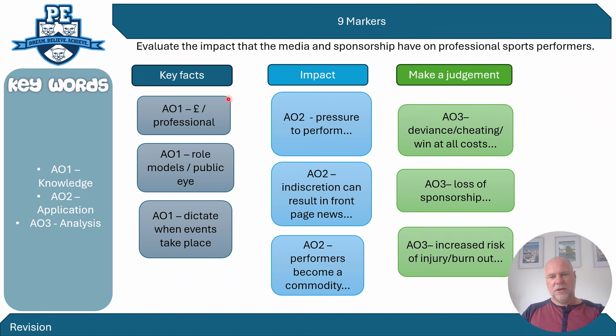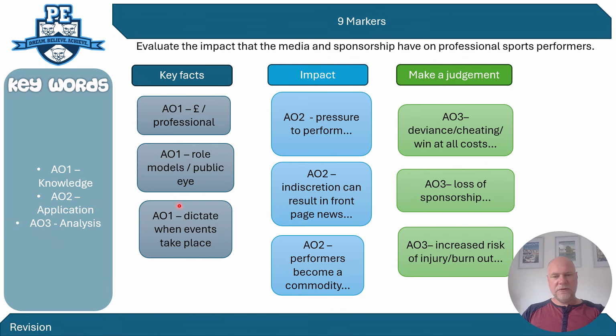So that pressure and the money can lead to them becoming more deviant and cheating or showing a win-at-all-costs attitude to maintain their standards, because they're trying to meet the pressure and keep their money. If they're in the public eye, we talked about this in AO1, any indiscretion can result in sensational news. It can be a lack of privacy. You know, they're in the media, so anything that someone does wrong when they're constantly in the media can ultimately result in their loss of sponsorship, loss of funding, and the loss of their income.